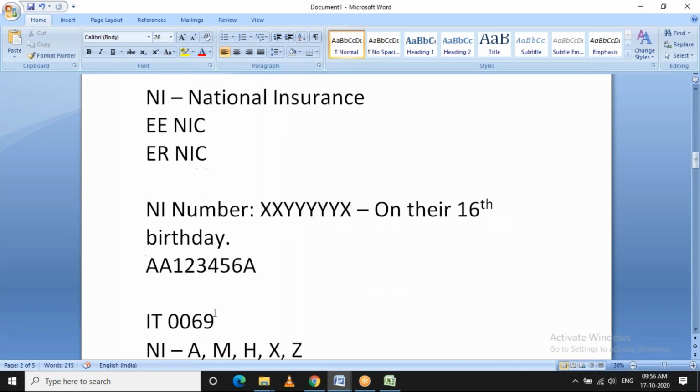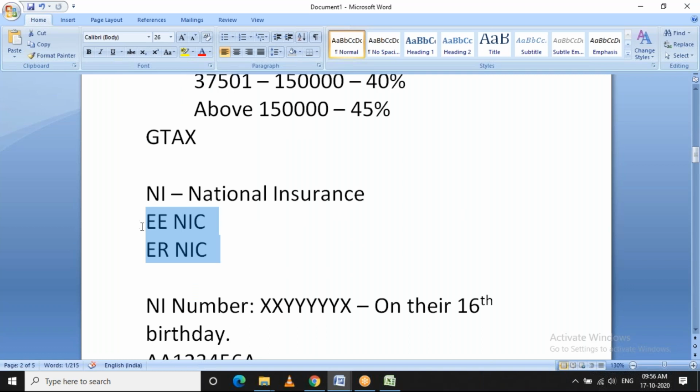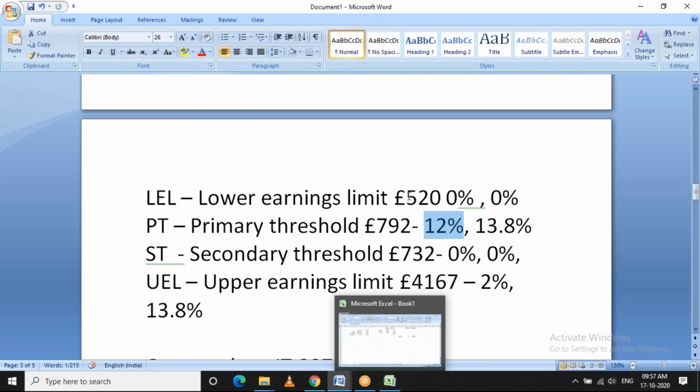No. As I said earlier, tax is different and national insurance contribution is different. So if, for example, I have contributed some percentage, as you said, of 792 pounds, it should be 12% or something, right? Employer contribution. If I am getting earnings of, say, 5,000, how should it be calculated? It is not calculated on earnings. It is something different.